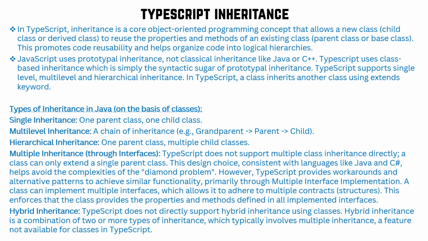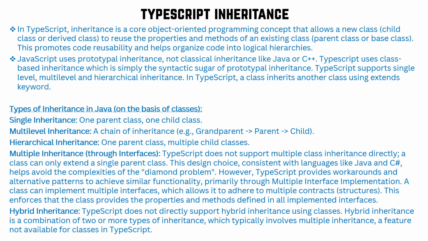So TypeScript provides a workaround and alternative pattern to achieve similar functionality, primarily through multiple interface implementation. A class can implement multiple interfaces, which allows it to adhere to multiple contracts or structures. This enforces that the class provides the properties and methods defined in all implemented interfaces. Whenever I give a real-time example, you will be able to get a clear understanding.